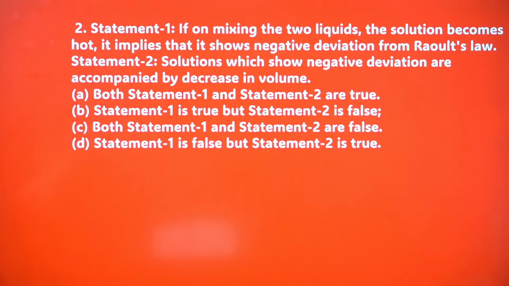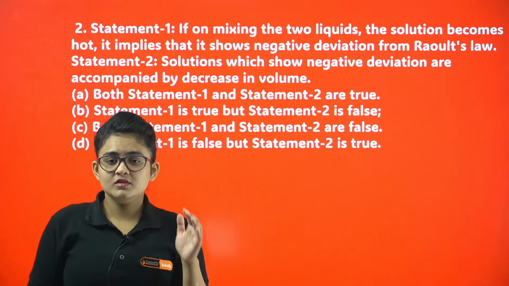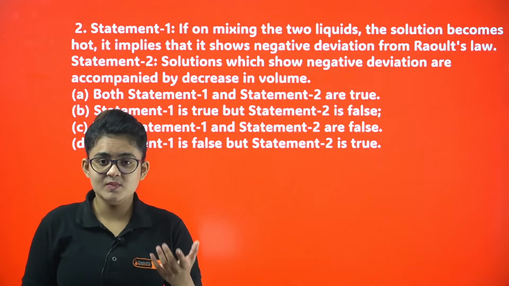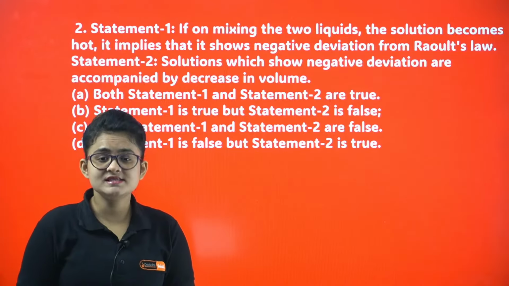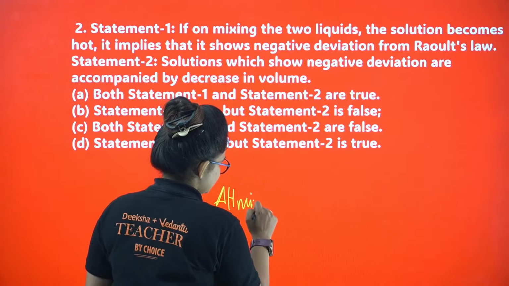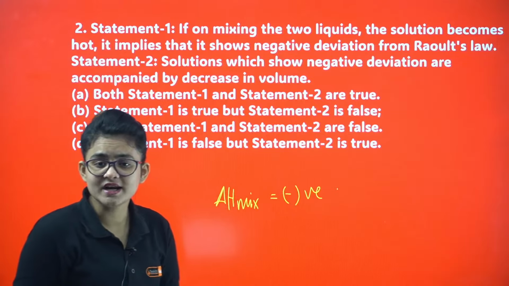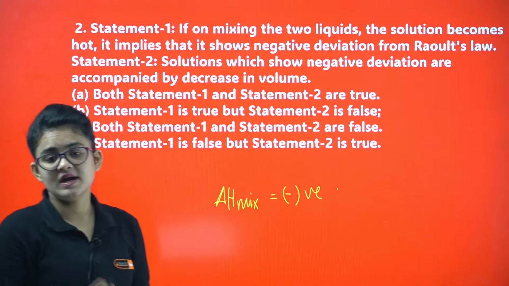Here you can see a statement based question. Statement 1: if on mixing two liquids the solution becomes hot, it implies that it shows negative deviation from Raoult's law. What do you think about it? So yes, if you are mixing two liquids and it becomes hot, it means delta H mix is definitely going to be negative because it's an exothermic process, right?